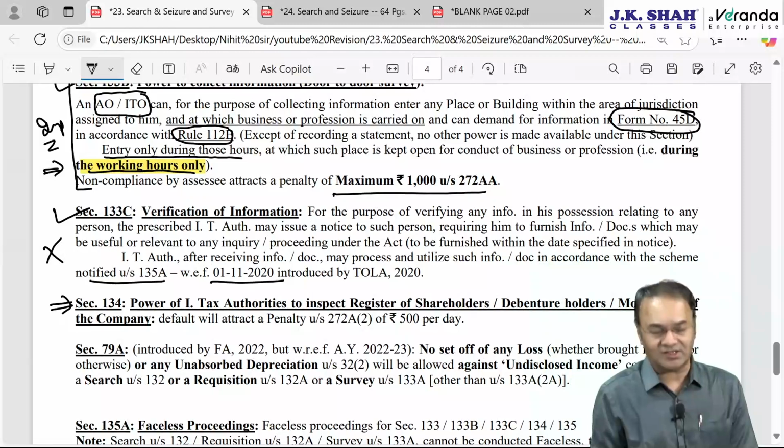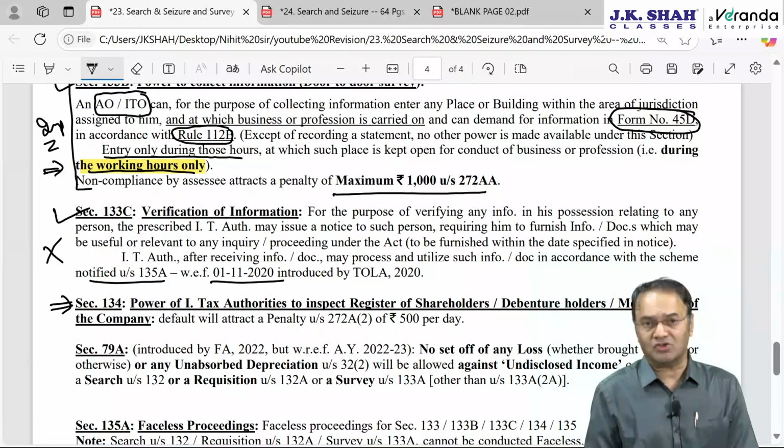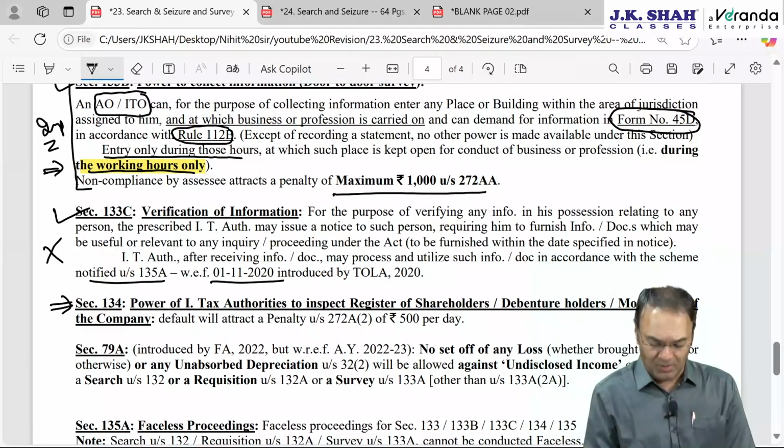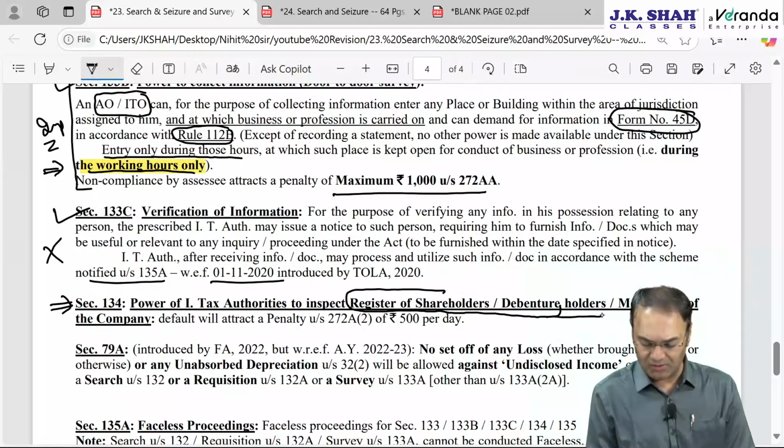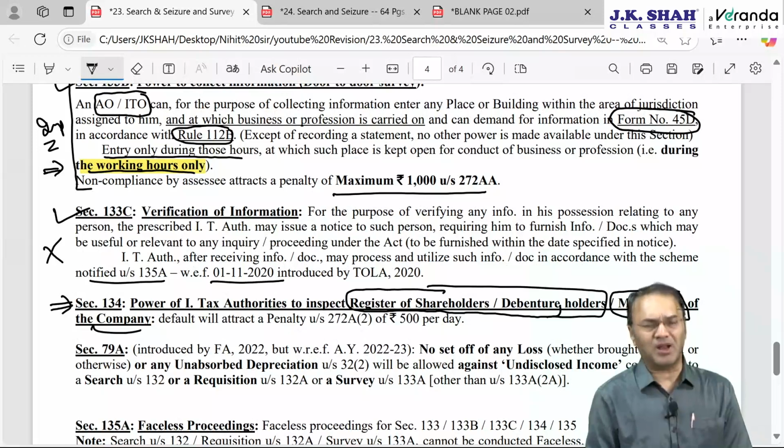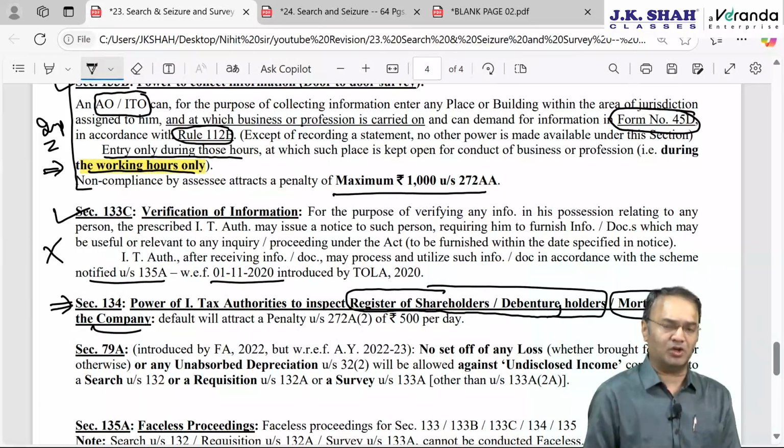134 is again a useless section, but just for the sake of your information, this empowers the Income Tax Authority to demand and inspect the register of shareholders or debenture holders or mortgages of the company, ideally a private company, but can be done for a public company also.